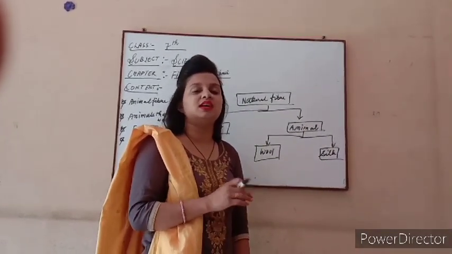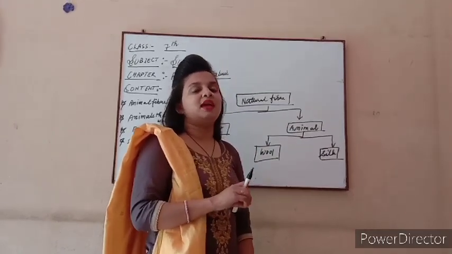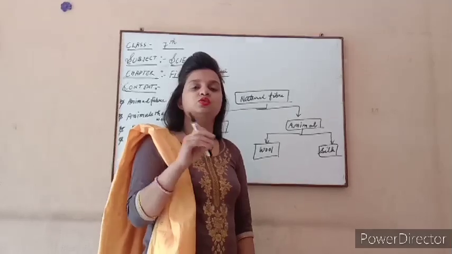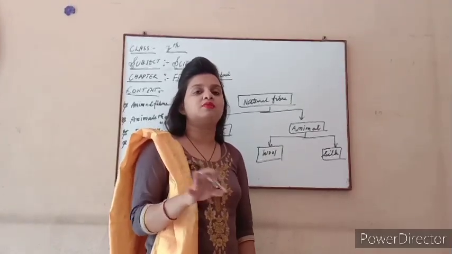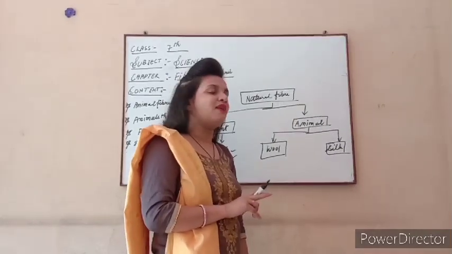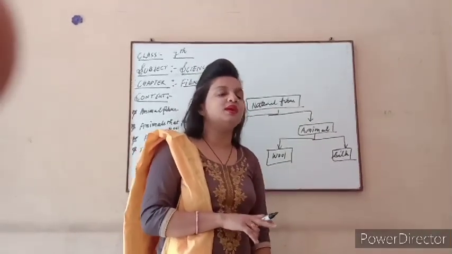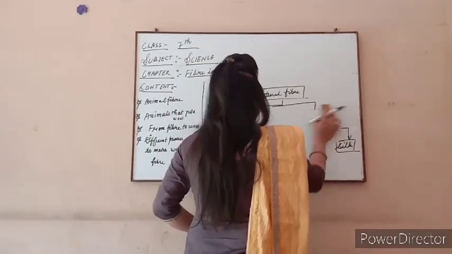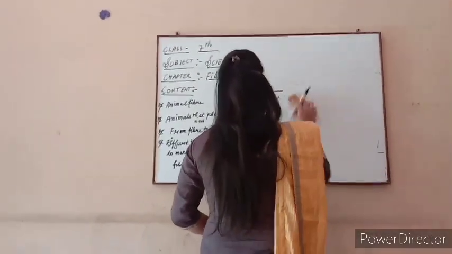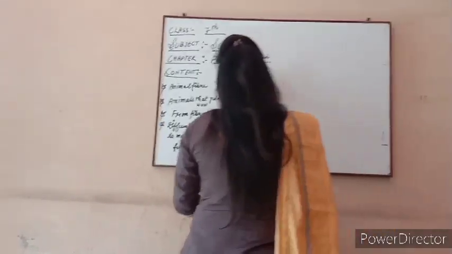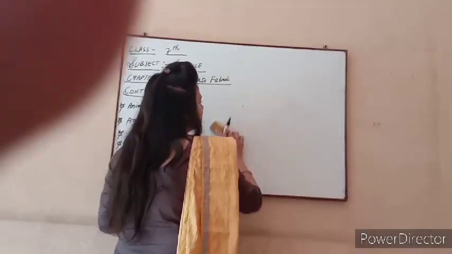The silk moth is a type of insect which makes a net that is used to make the fabric of silk. These two main fibers we discussed in our chapter number 3, that is very important. Okay.